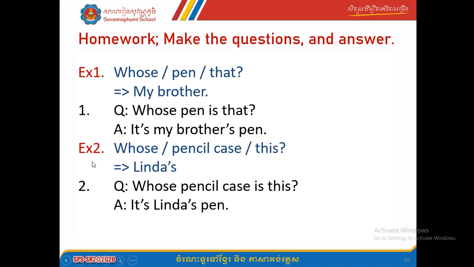Okay. Number two, whose pencil case this? The answer is Lina's. So which one you're gonna make questions by saying whose pencil case is this? Whose pencil case is this? Answer, it's Lina's pencil case. Okay.